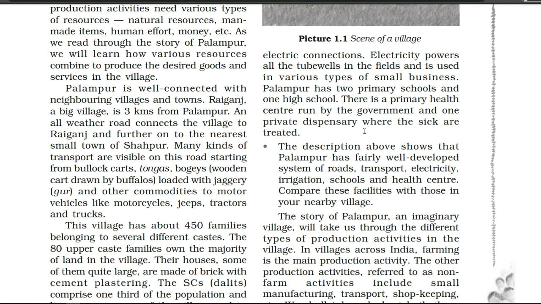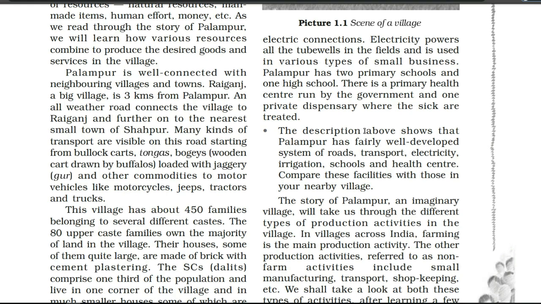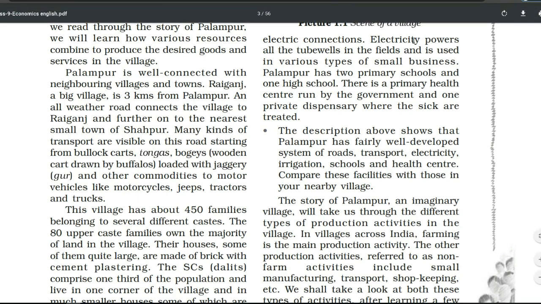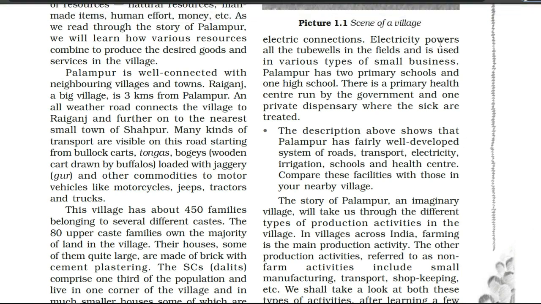After that you have to write about the electric connections, whether electricity was there or not. If electricity was there, what is the use of this electricity, what kind of education facility is there in the village Palampur, and about the health facility. So if they ask you to give the description of village Palampur, all these lines you have to mention under the headings. You can make your own headings.